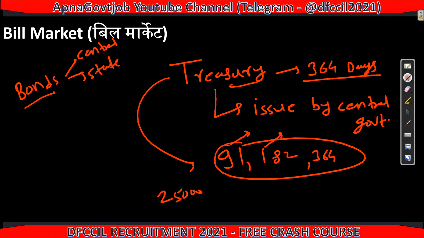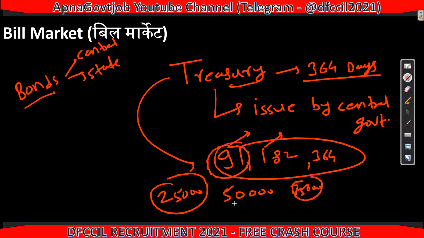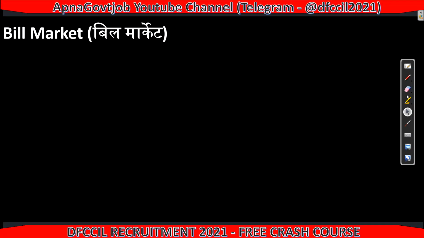So if you are investing for 91 days, compulsory 25,000 is the money. And if you want to invest more, then it is in multiples of 25,000. Means the next amount will be 50,000, then 75,000, like that. Multiples of 25,000. So these are the points related to T-bill.